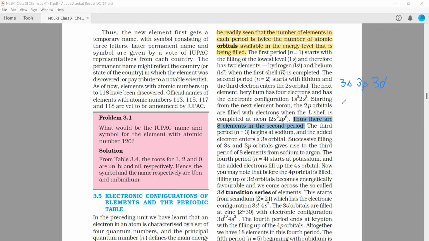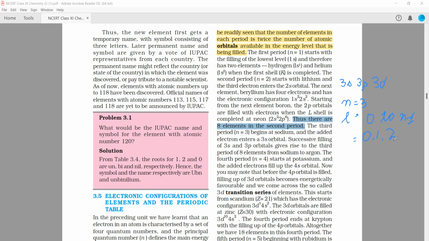For the third period, n equals 3. So how many orbitals are possible? L can be 0 to n minus 1, right? So L can be 0, 1, and 2.